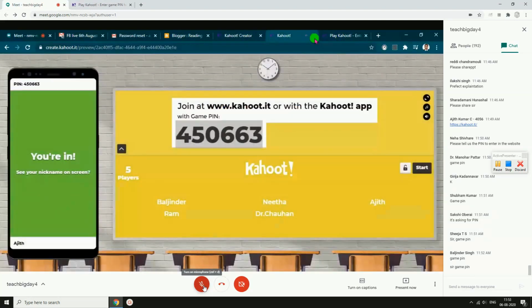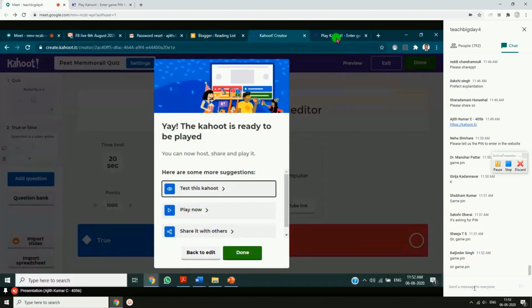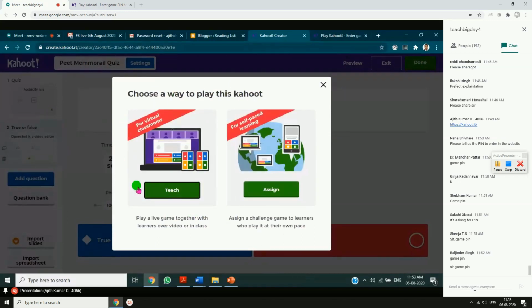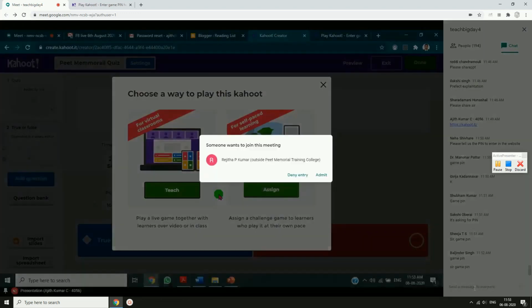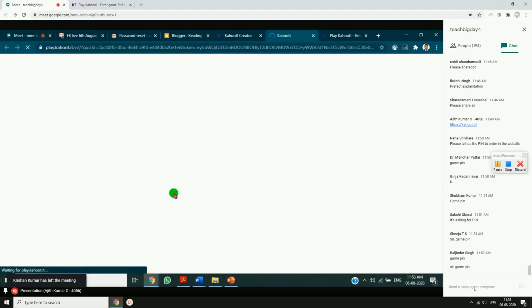So I'll just stop this. Leave. Okay. Now I am going to give you a new pin. The pin which I have given will not be working here. I am just going to play this. You can have two options when you are teaching online. You can use it in your classroom. If you are using this option, you need to show the questions to the students also. Then you can ask your students to attend this question at a later point of time also. For that, you have to use this. So I am going to use it in my present lecture live.